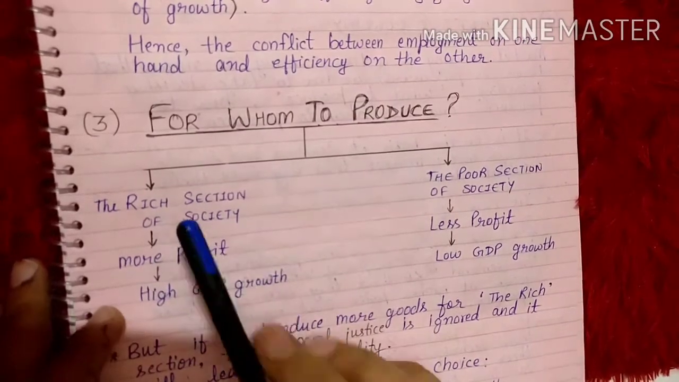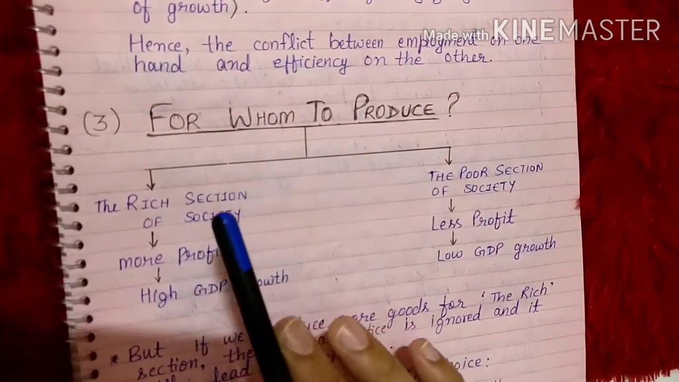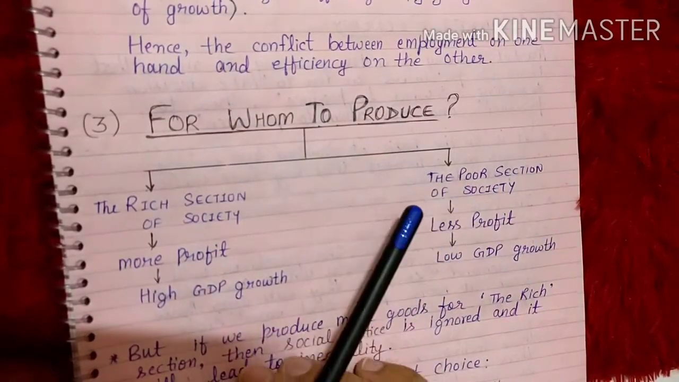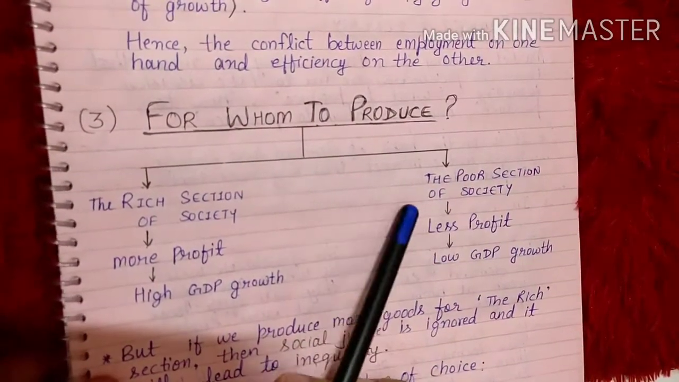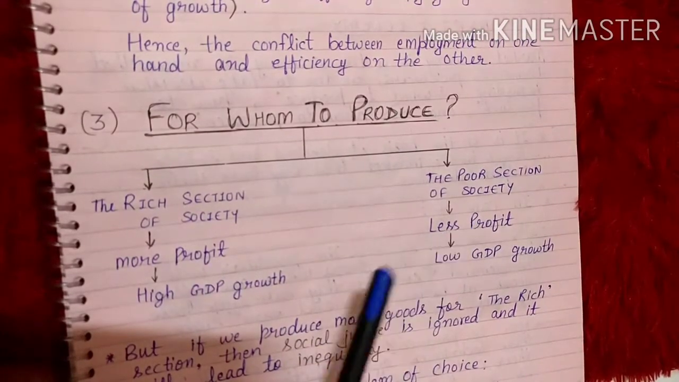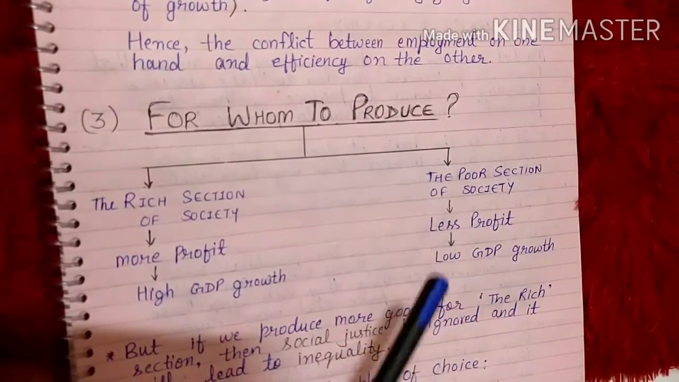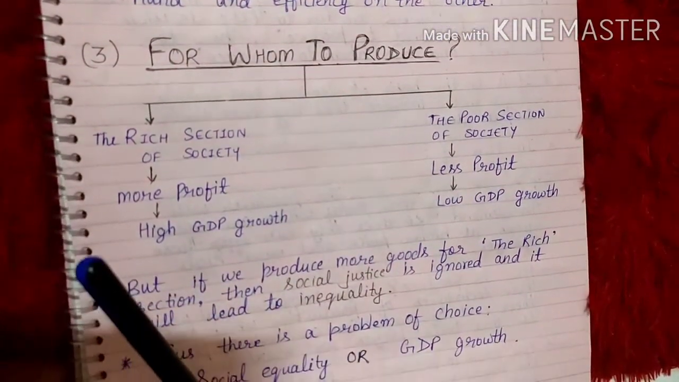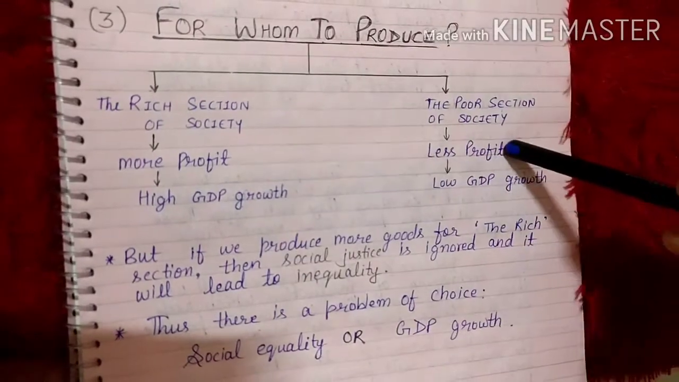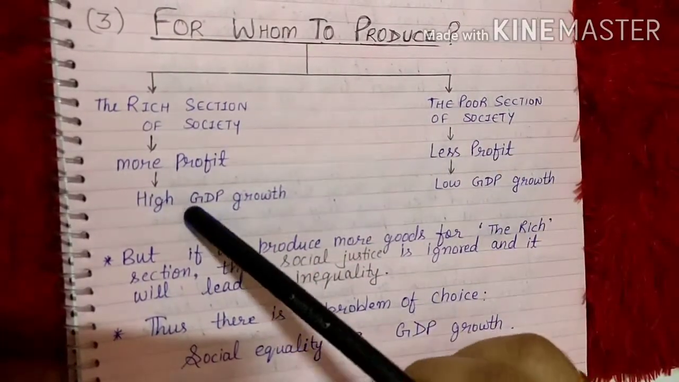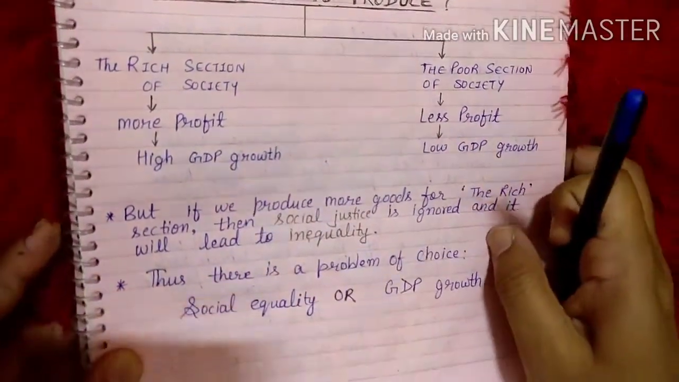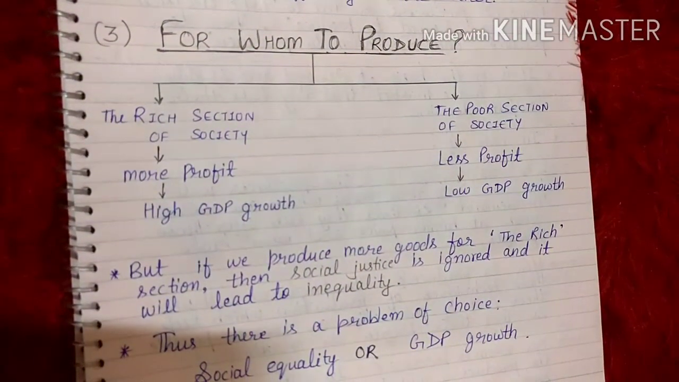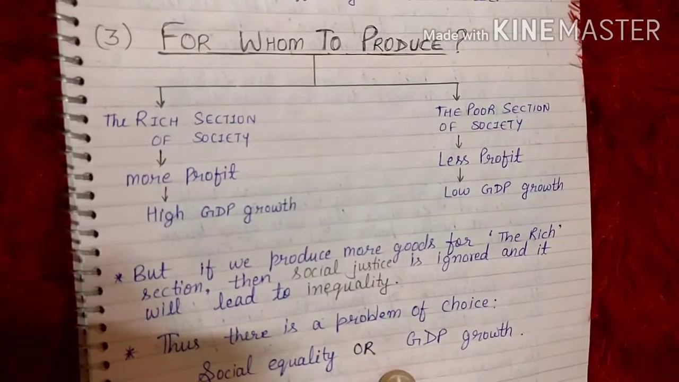But if we produce goods only for the rich section of the society, then what will happen? Social justice is ignored, because we are totally ignoring the poor section of the society, which is not good because it will lead to inequality. Thus, again there is a problem of choice. Either we can choose social equality, or we can choose GDP growth. So these are the three problems: what to produce, how to produce, and for whom to produce. I hope it is clear to you.